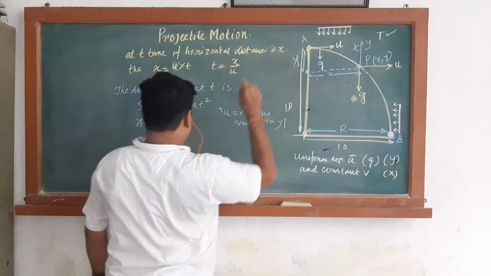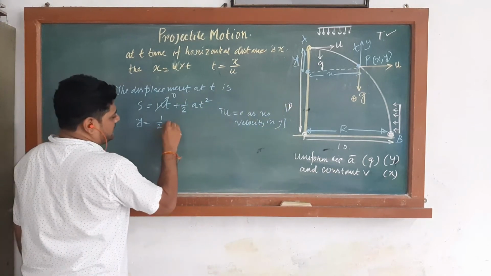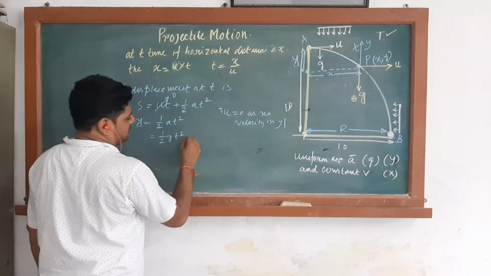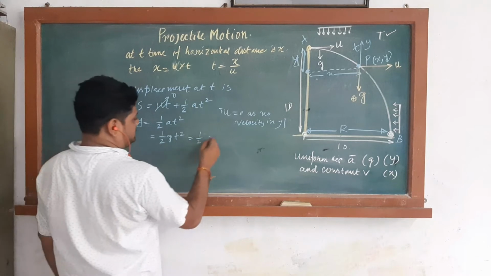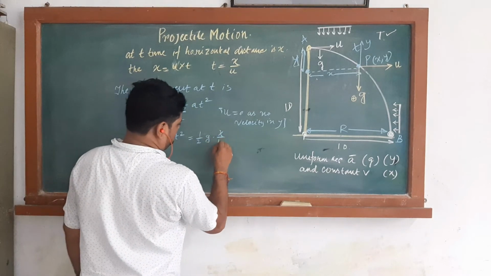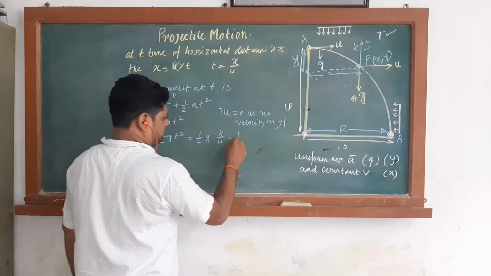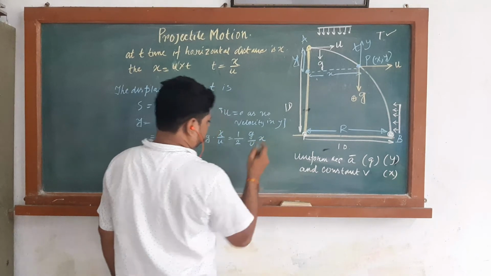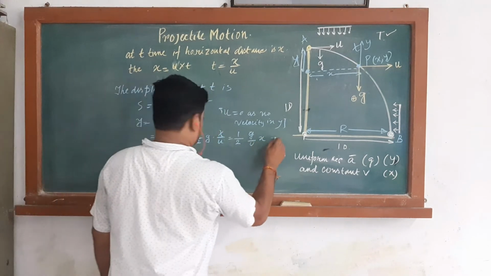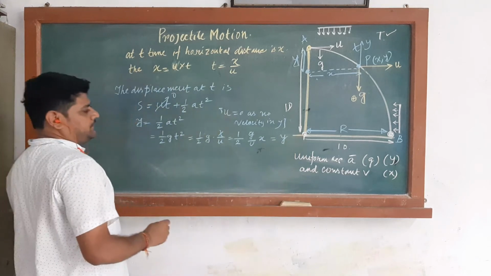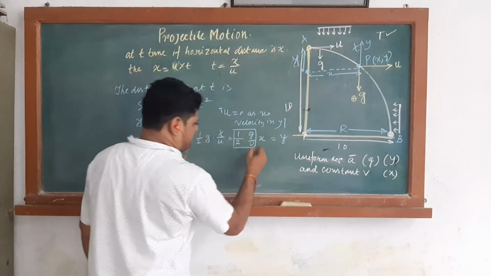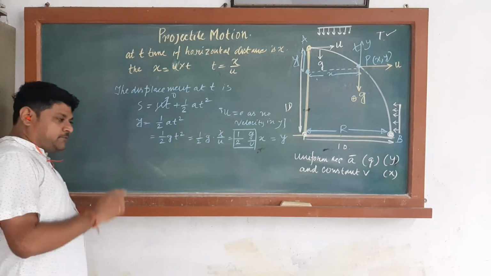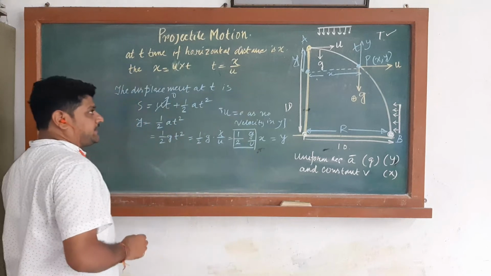So s is nothing but y. Here the displacement y is equal to half gt square, which is half g into t square, and t is x by u, so that is half g by u square into x square, which is equal to y. Now half g by u square is a constant, as g is a constant and u is a constant velocity with which it is thrown from the height h.